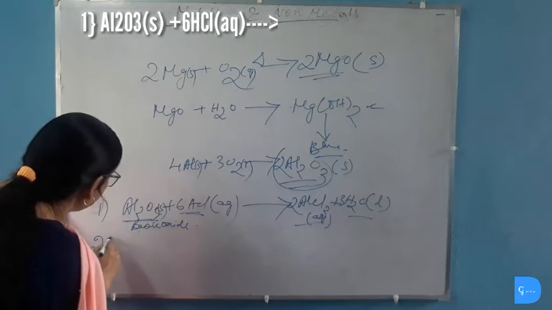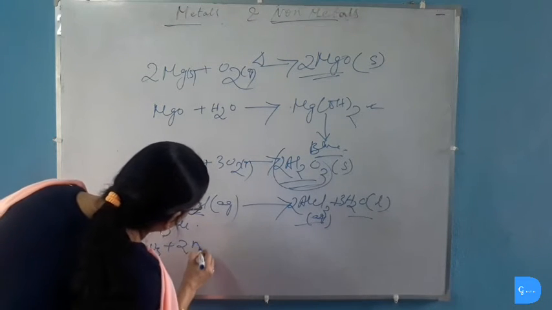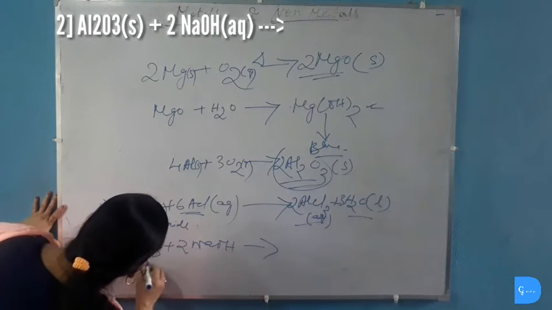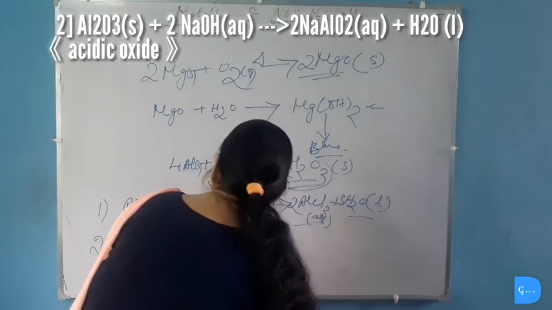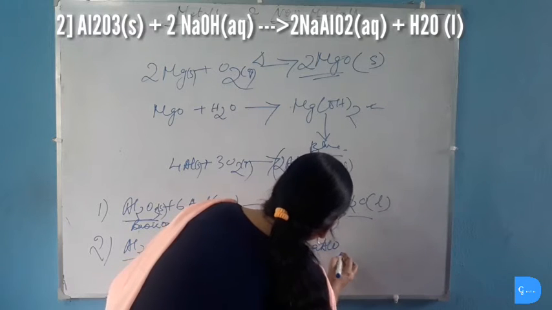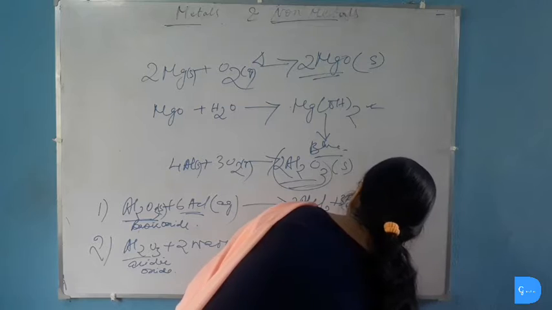Again, in the second reaction, when aluminum oxide reacts with base, sodium hydroxide is a base, then it behaves as acidic oxide and produces salt plus water. Salt is sodium aluminate, 2NaAlO2, plus H2O.